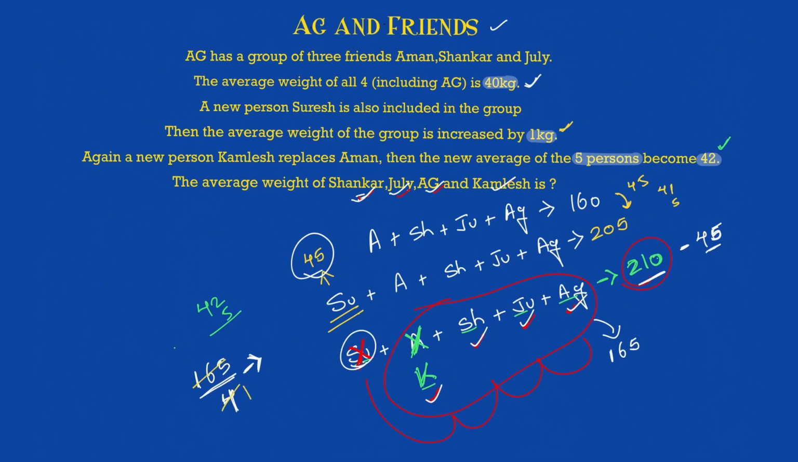4 1s are 4, 4 4s are 16. 4 1s are 4, I'm left with 1 by 4. 1 by 4 is 0.25. Correct, that is your answer. 41.25 will be the average weight of all these 4.